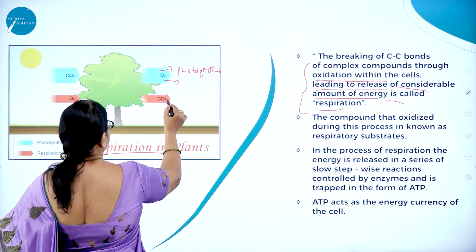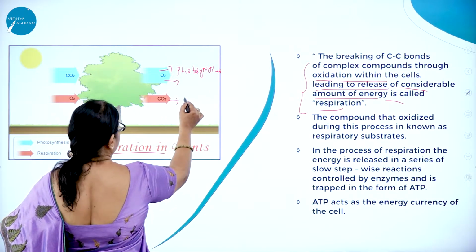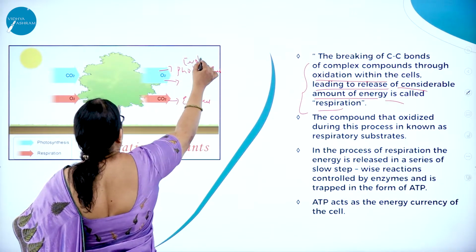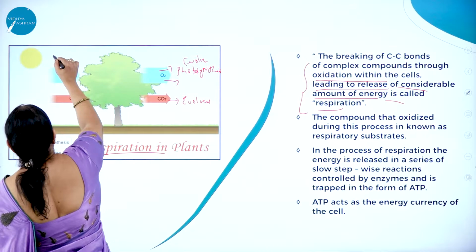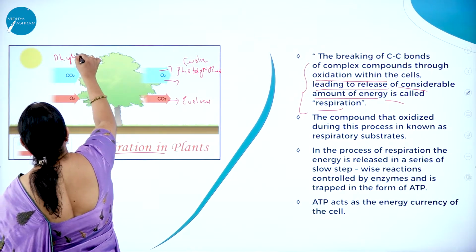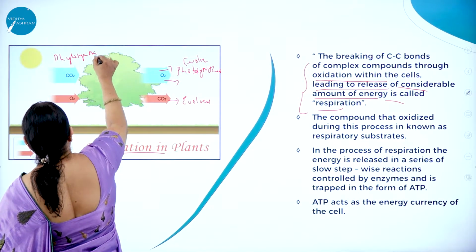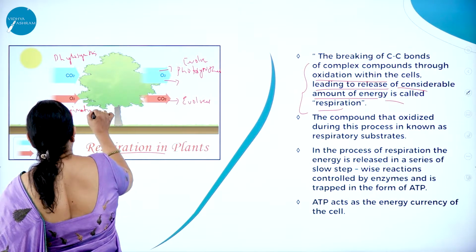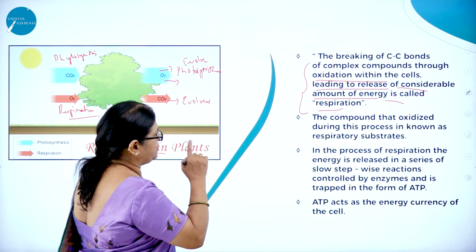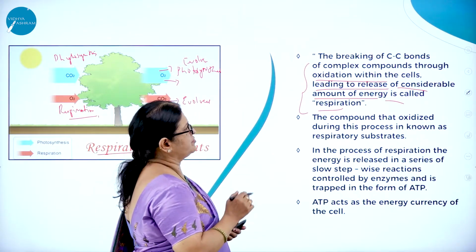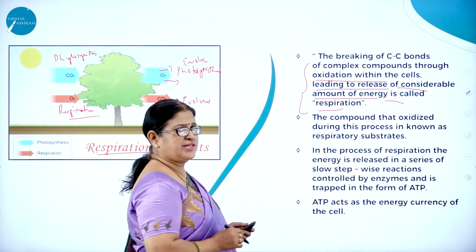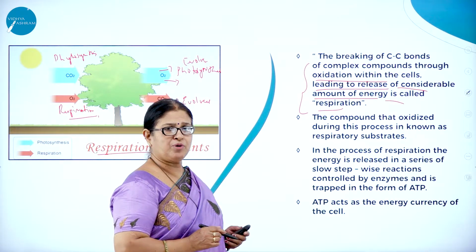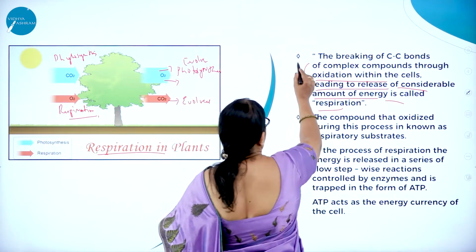In respiration, carbon dioxide is evolved and oxygen is utilized. So the breaking of carbon compounds of complex compounds through oxidation within the cells, leading to release of a considerable amount of energy, is called respiration.